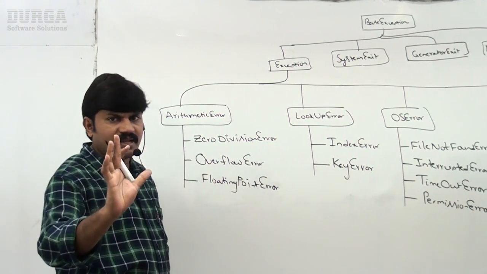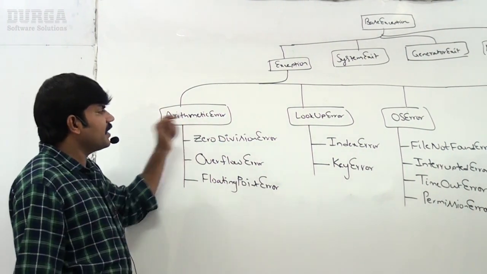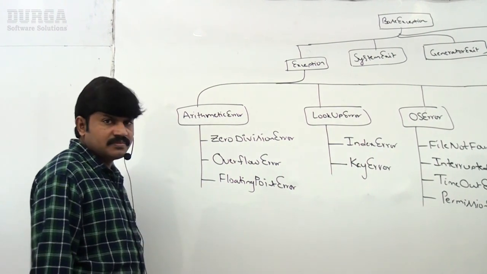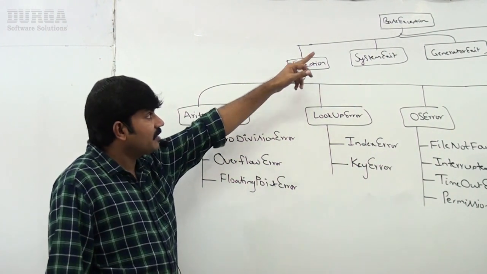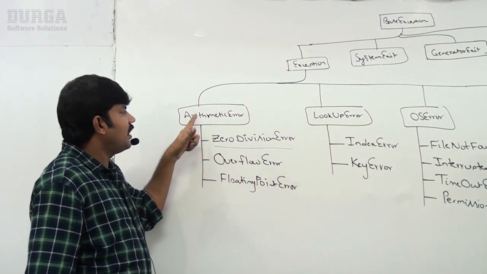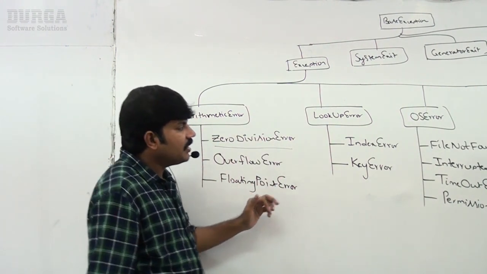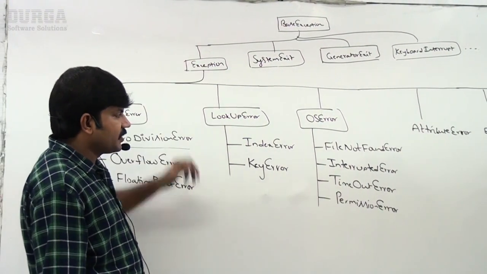This is just a partial hierarchy. Now I have one small doubt. Arithmetic error is the child class of exception, which is the child class of base exception, right? Zero division error is the child of arithmetic error. Index error is the child of lookup error. Lookup error is the child of exception.